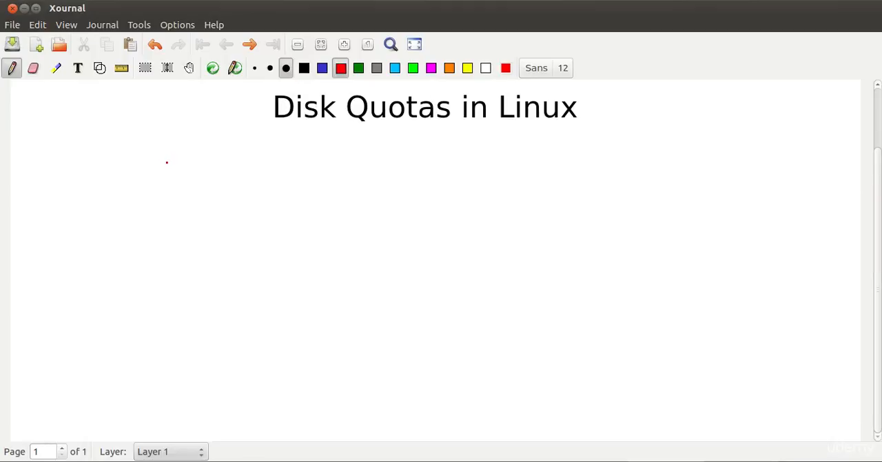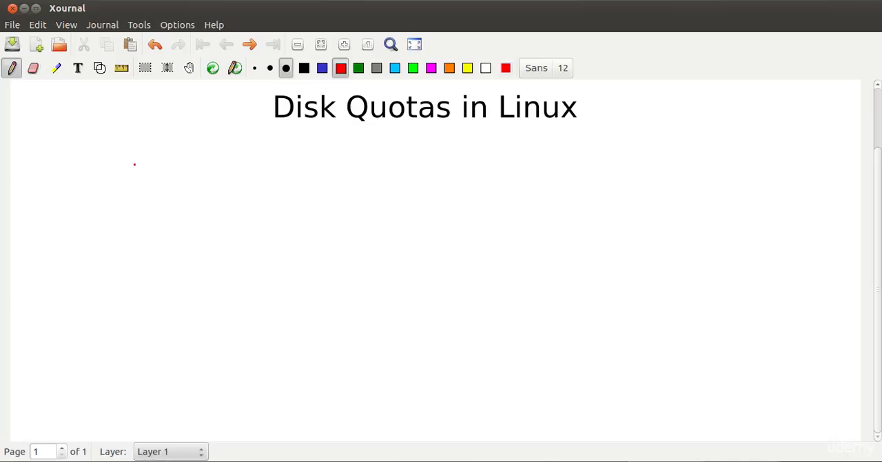Well, if you have a Linux operating system and it is being maintained by multiple users, then in many circumstances you wouldn't want some of the users to consume all of the disk space. In those circumstances, you would like to implement some kind of limitation so that a user does not exceed his limits and consume other users' space. So that is the concept of disk quotas, and it's pretty simple in Linux.